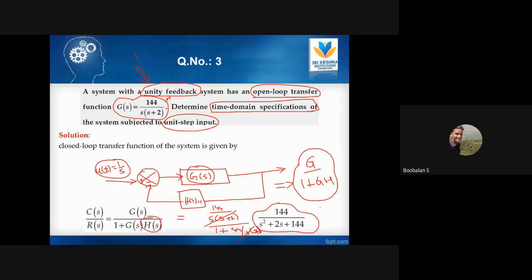Now this is my transfer function, right? So watch the question carefully. Initially they will give only an open loop transfer function. They will give a clue in the question itself, and based on the clue we draw the diagram and then make a closed loop transfer function. So now we got a transfer function like 144 divided by s square plus 2s plus 144.